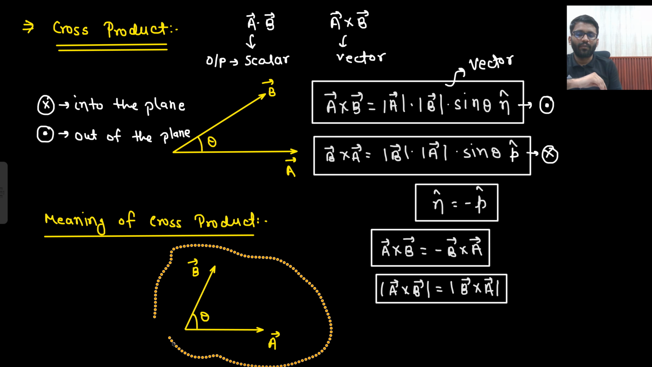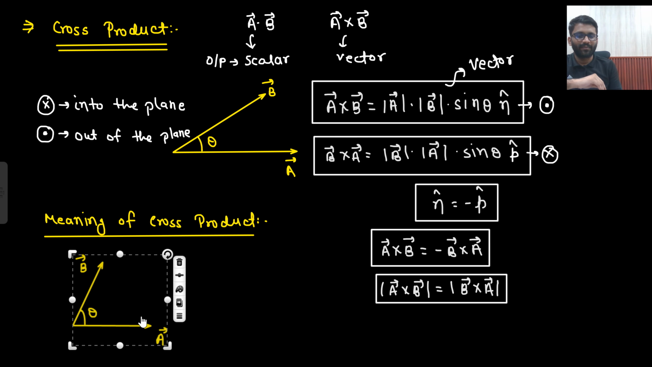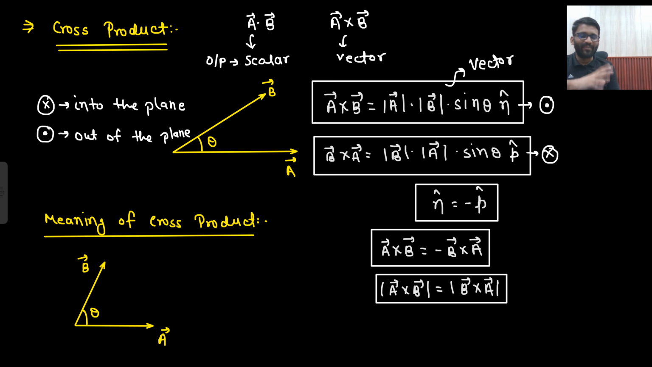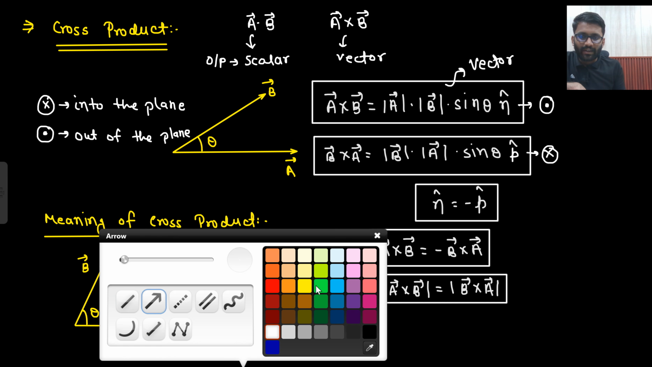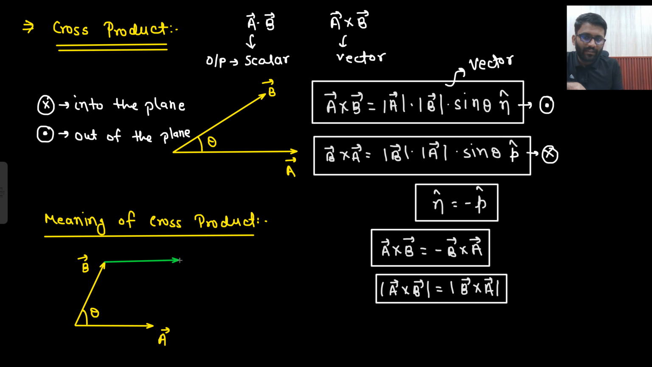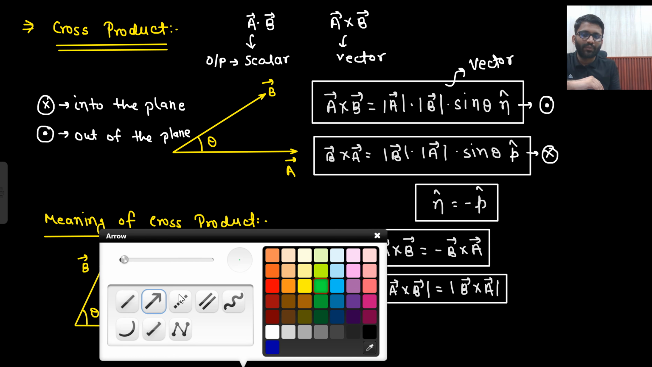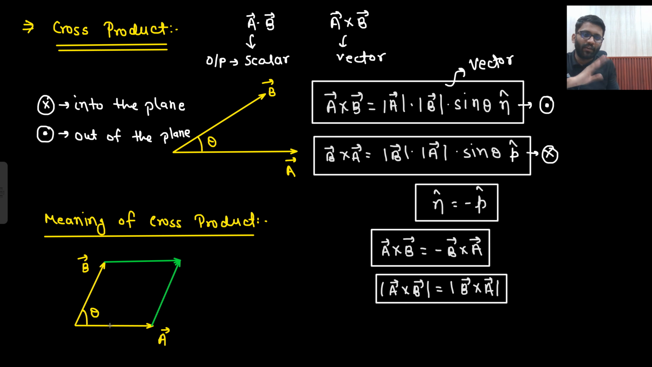So let's see the meaning of cross product now. This is your A vector, and this is also a vector, right? Same magnitude and same direction. If this is a B vector, then this is also a B vector. So what is this? A parallelogram. If I ask you what is the surface area of this parallelogram, can you tell me?